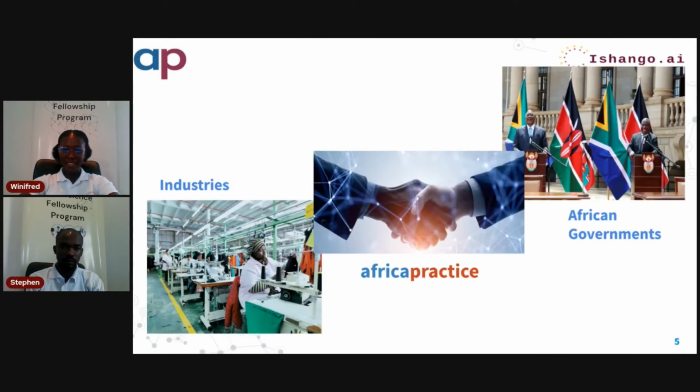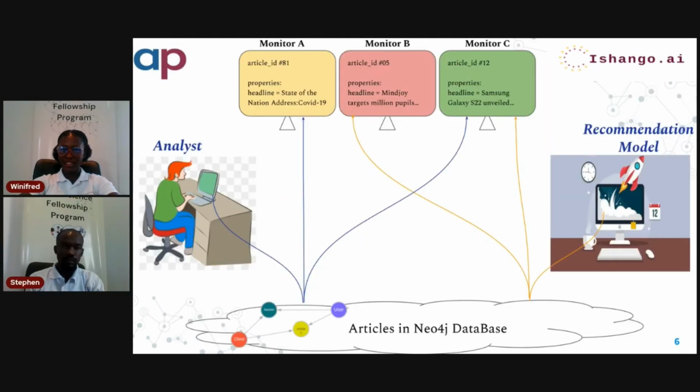Africa Practice is a strategic advisory firm, and they operate as a connection between African governments and industries to supply insights and solutions to their clients' problems. So how are we supporting the analysts at Africa Practice? They store their article data in one place, and then the analysts go to various websites to find relevant information relating to the client's issue, which they put in something they call monitors, before they make analysis and then supply those solutions.